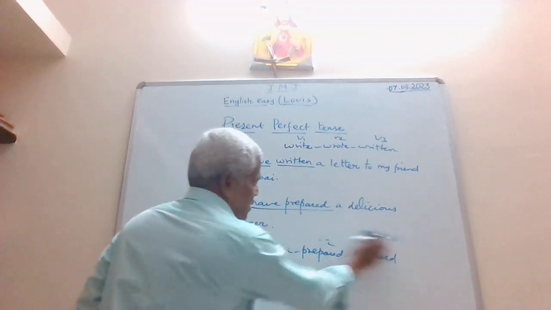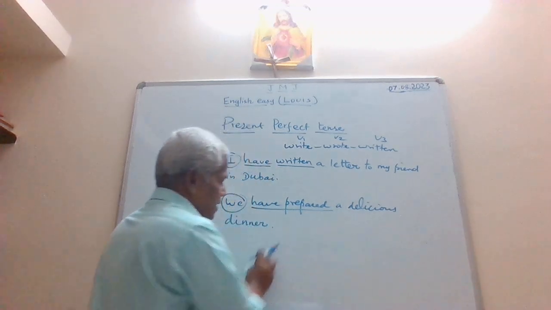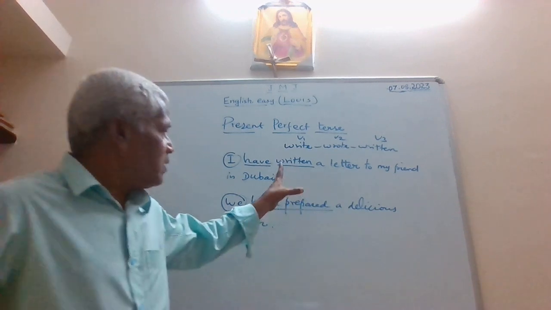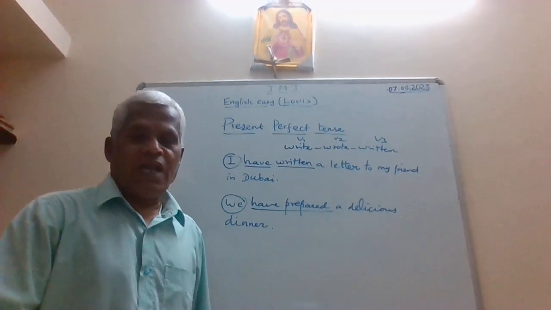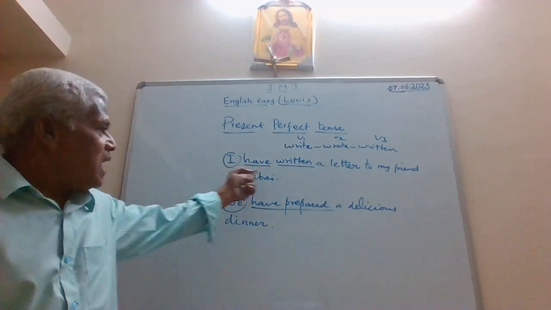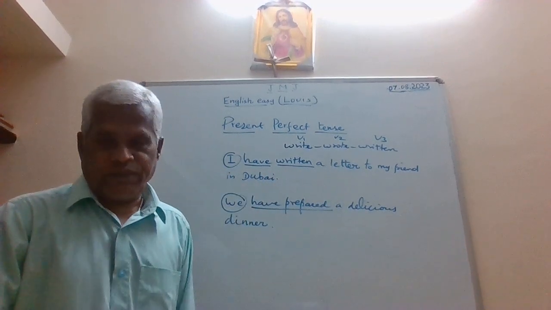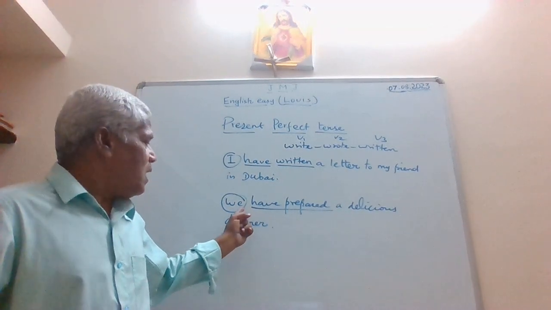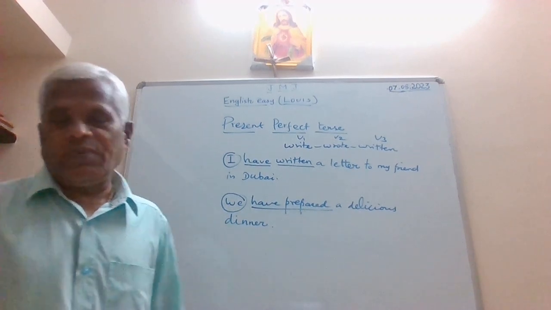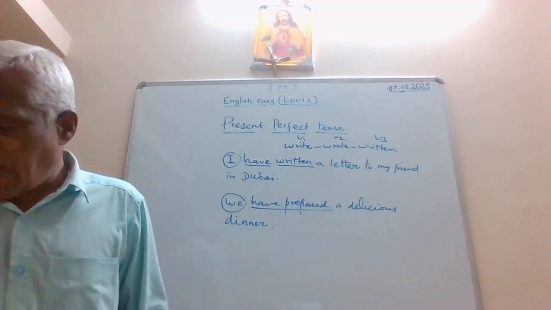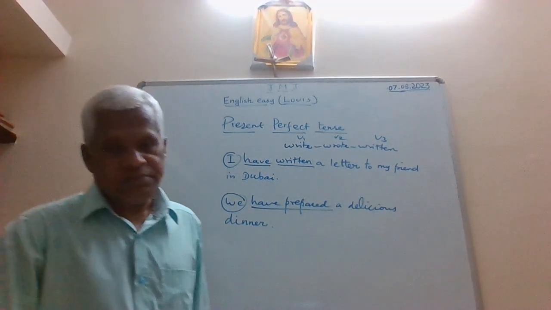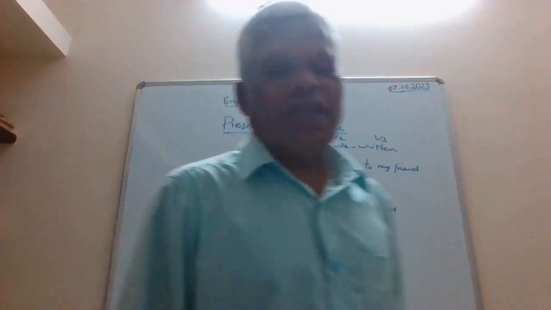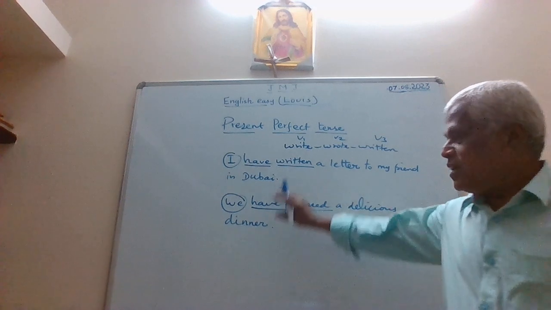So therefore, now let us come back to our main agenda. What is our main agenda? Now we are going to understand the concept. We are going to conclude a concept here, an understanding. How do you understand the meaning of the sentence, I have written a letter to my friend in Dubai? And we have prepared a delicious dinner. Now what do you understand from these two sentences? Dear friends, what is the conclusion that you can think of?